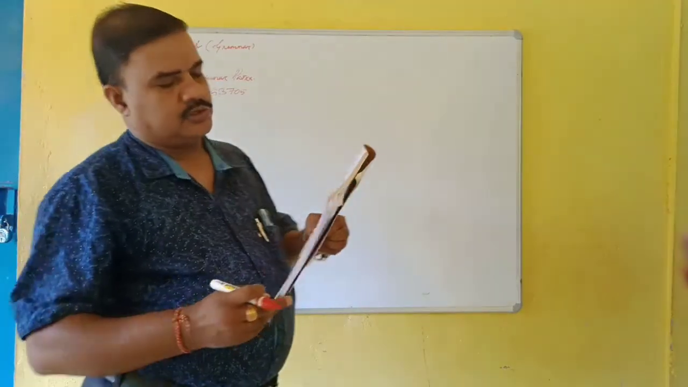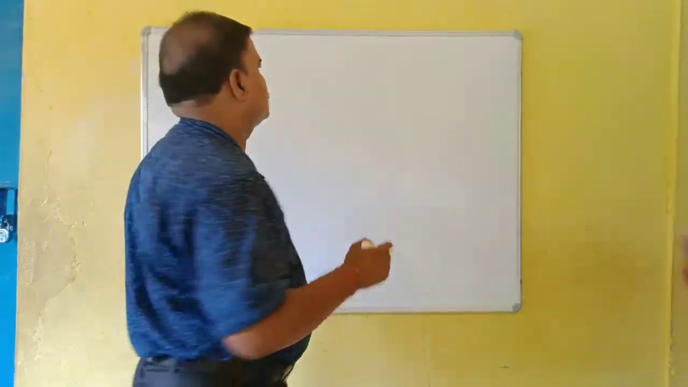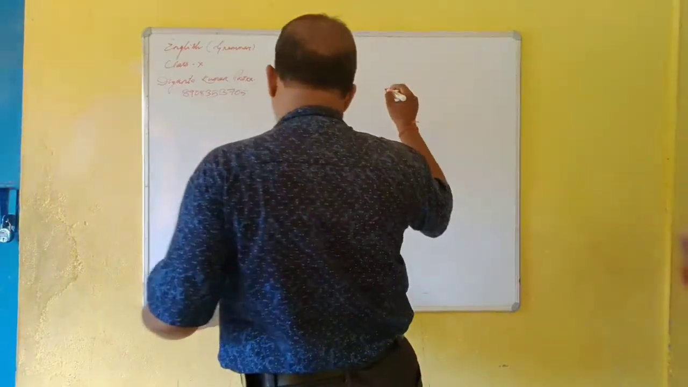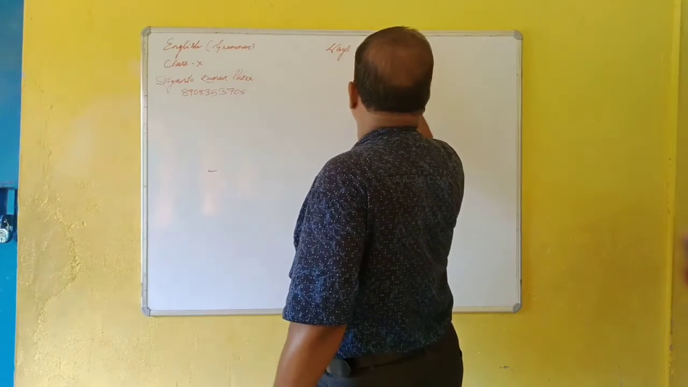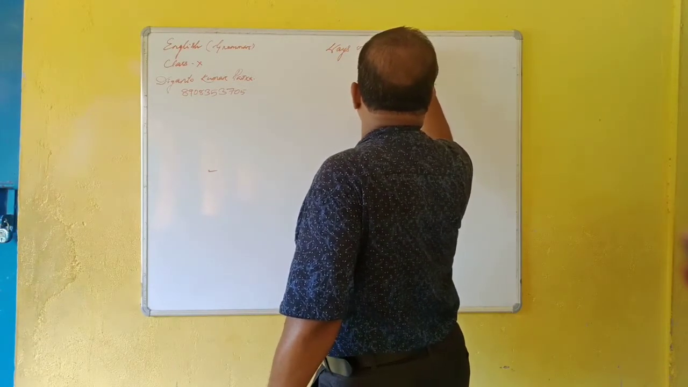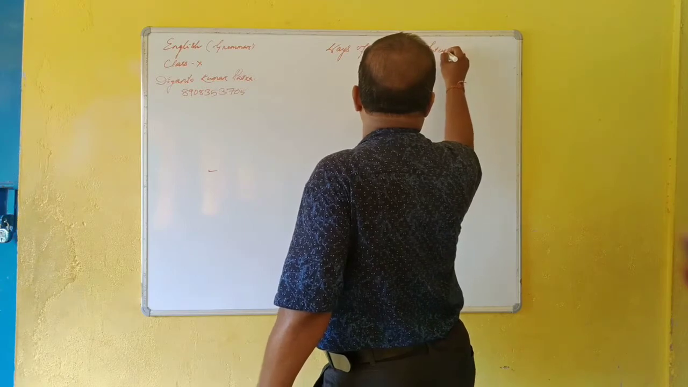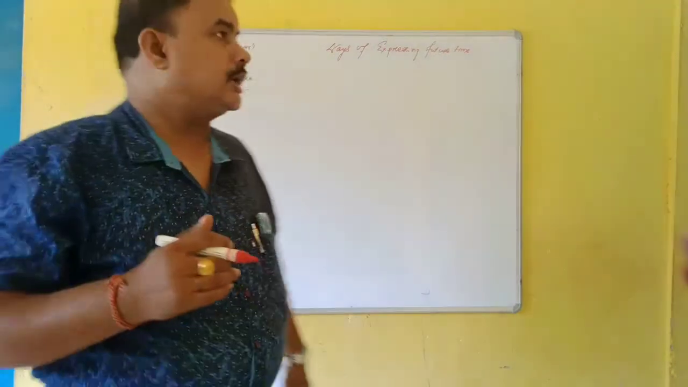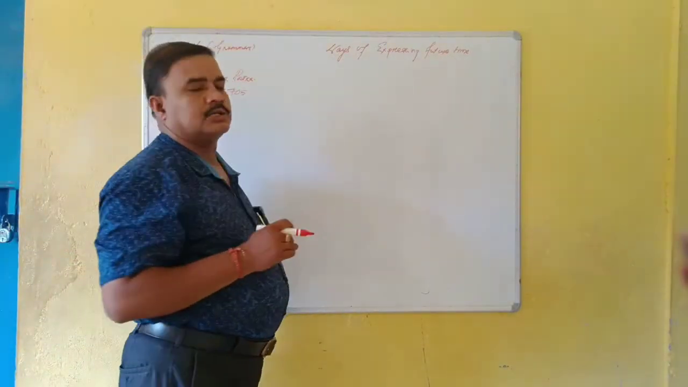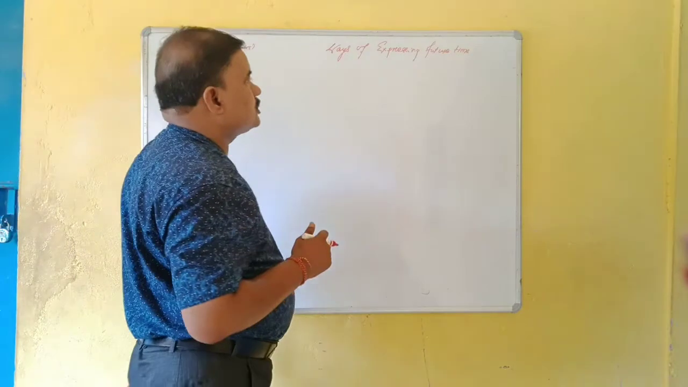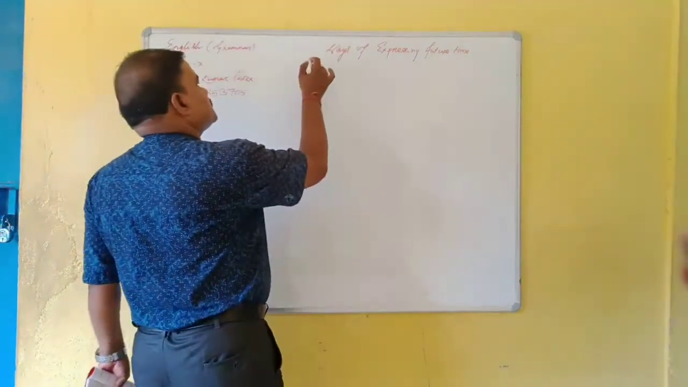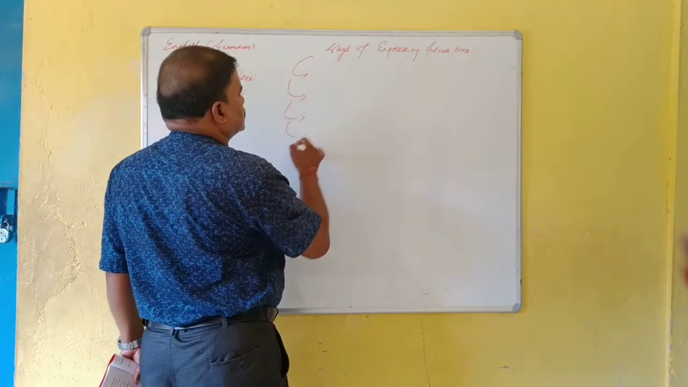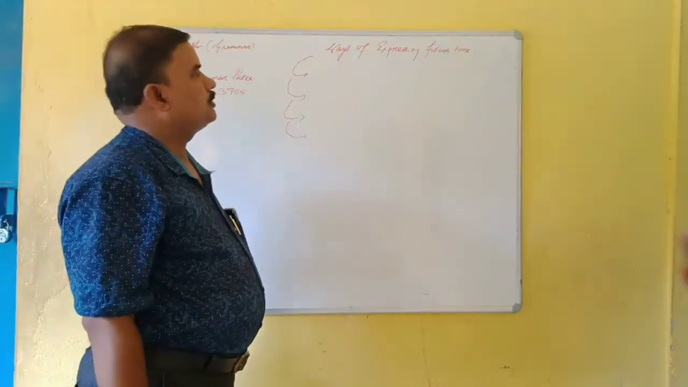So here, expressing future time. Ways of expressing future time. So here, how do we know that we have no future tense in English? We have future time. So how can we express future time? In four ways we can express this future time.